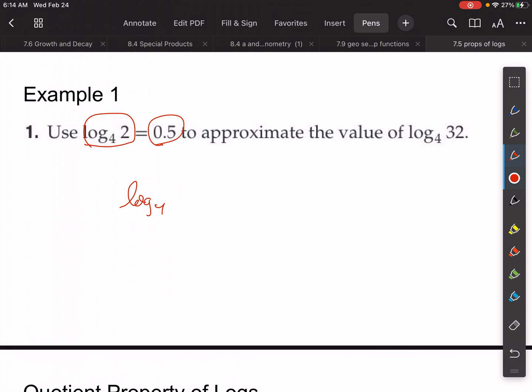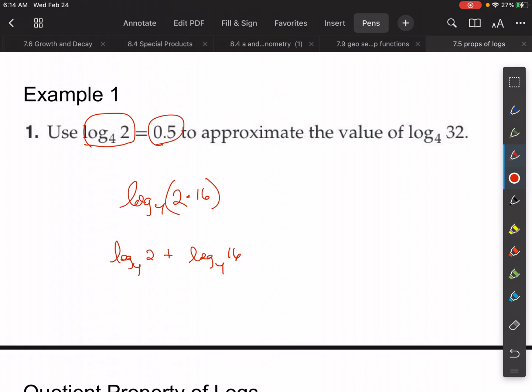Why did I write a 3? I don't know. Log base 4 of 2 times, if I multiply that 2 times 16, then that's the same thing as 32. So I can write this as log base 4 of 2 plus log base 4 of 16.